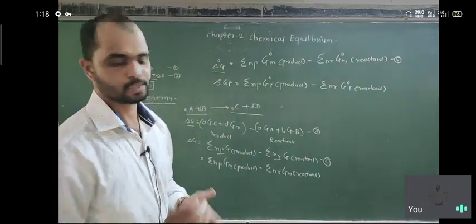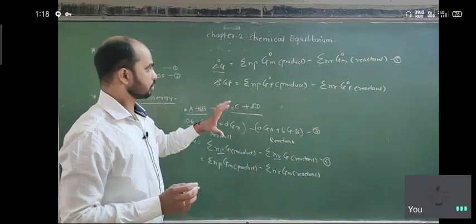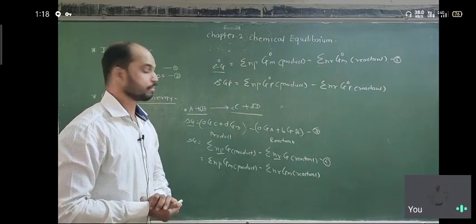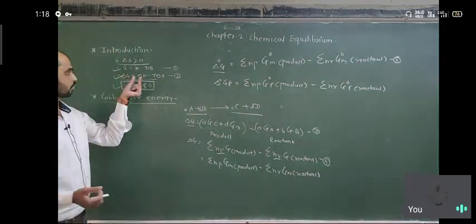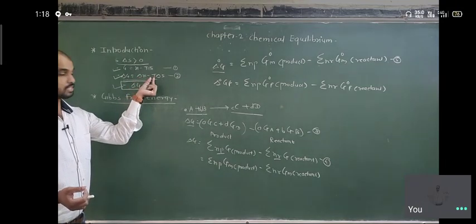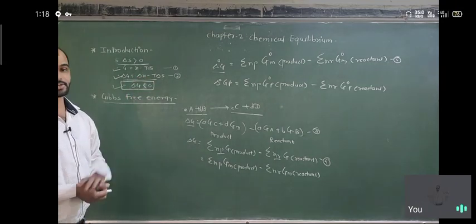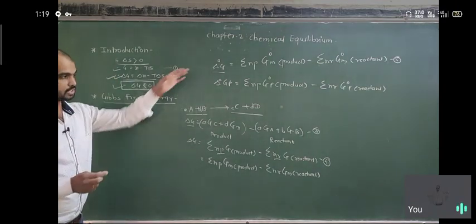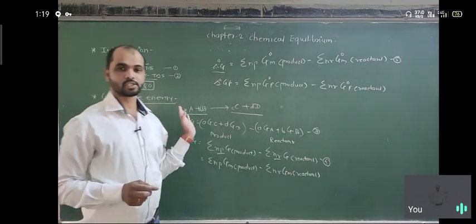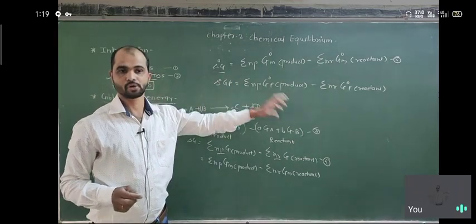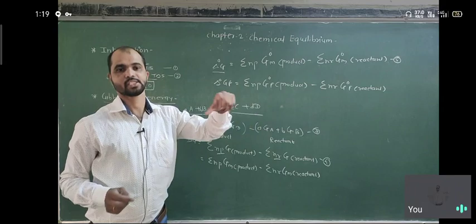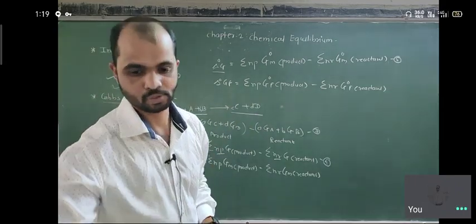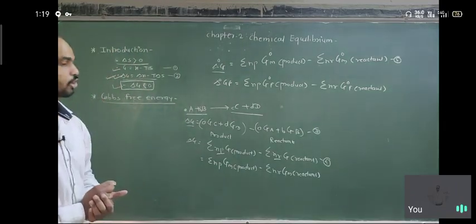So basically we must know the change in free energy, but we already know delta G is equal to delta H minus T delta S. So we already have this equation. This is an important equation, the main equation, because these are the conditions. So if a reactant converts into product, at that time formation energies exist. So we consider the Gibbs free energy of formation, the standard Gibbs free energy of formation.